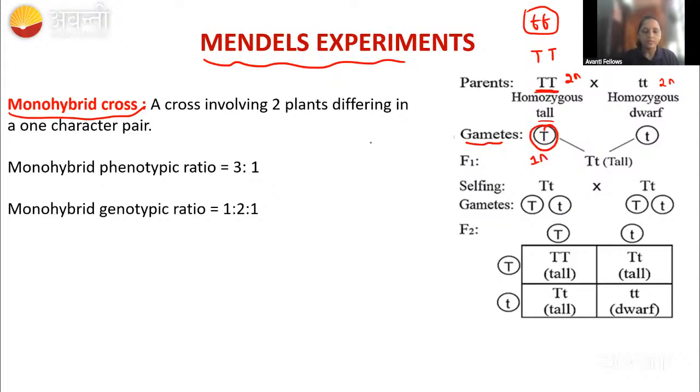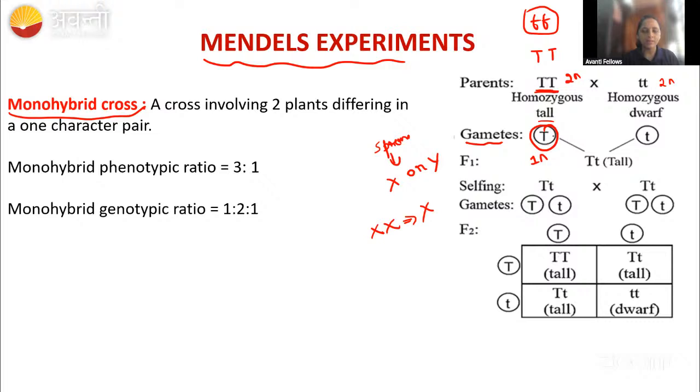You all know that when the gamete is formed, the sperm is carrying either X or Y, right? Like that, it is carrying T because it is homozygous. In the female, what will happen? Both are the same, X and X. So it will carry the X, right?